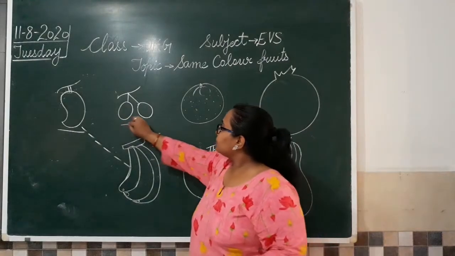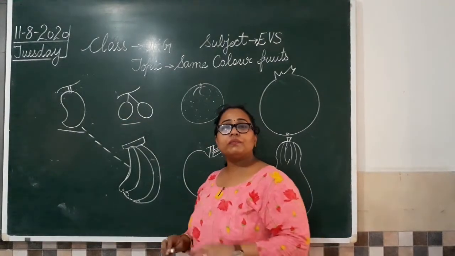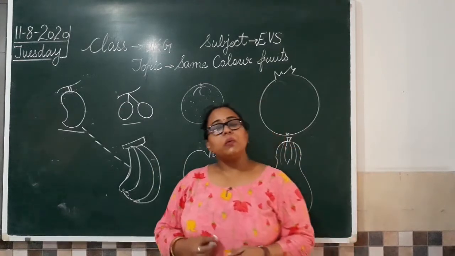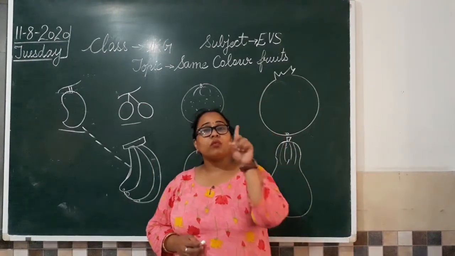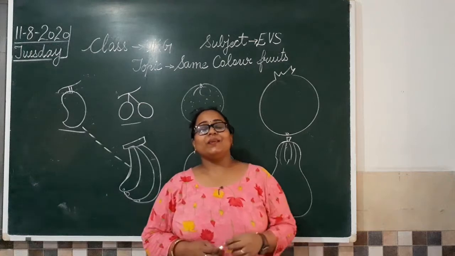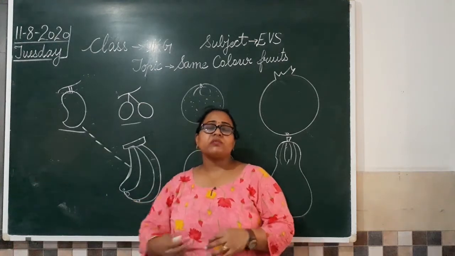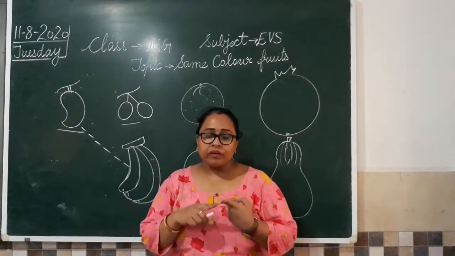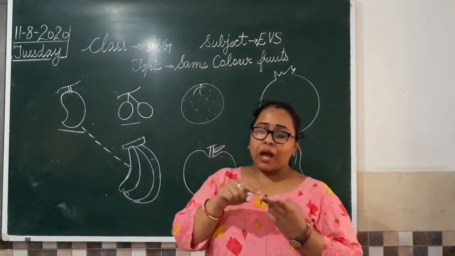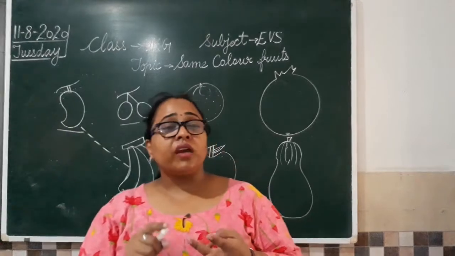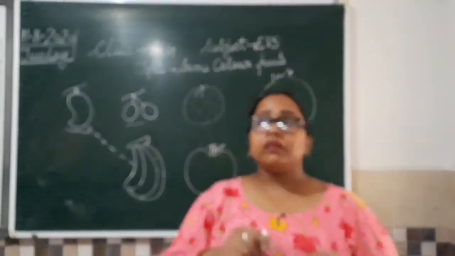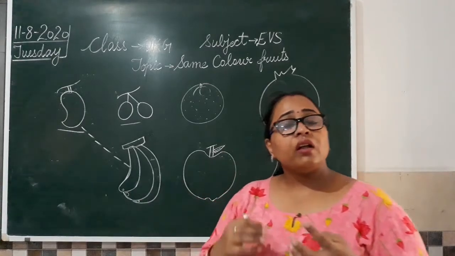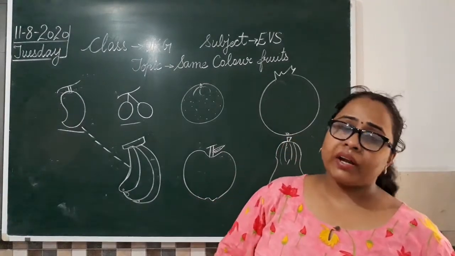What are these? Can anyone tell me? Cherry. Yes. So these are small little cherries, very sweet in taste, and they have only one seed. Okay. Any other fruit which is red in color? We have pomegranate, red in color. We have apple, red in color. We have strawberries, red in color. Cherry, we have red in color. So we have a lot of fruits that are red in color.